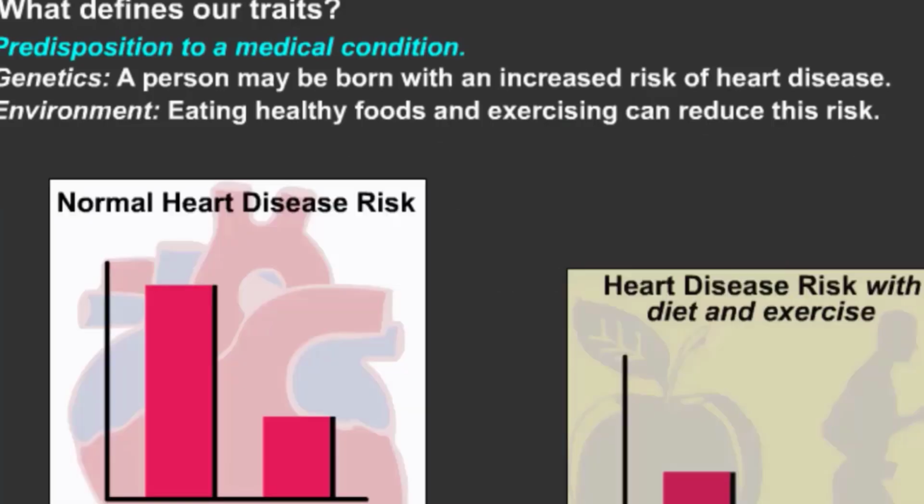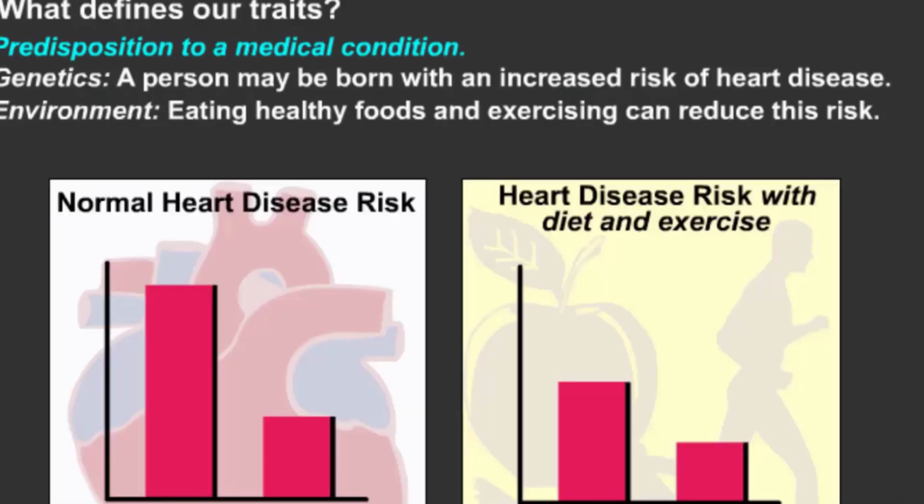What defines our traits? Predisposition to a medical condition, genetic: a person may be born with an increased risk of heart disease. Environmental: eating healthy foods and exercising can reduce this risk to normal.